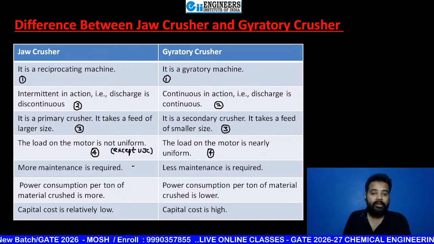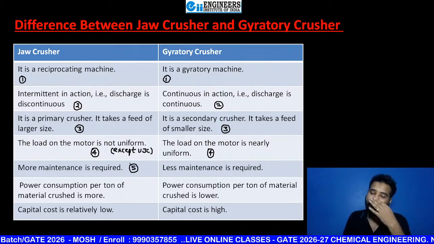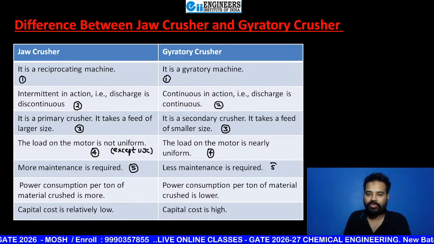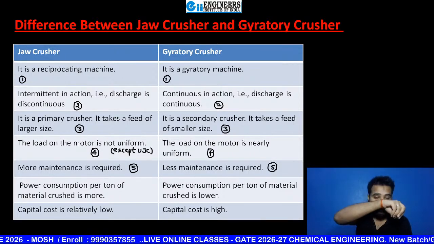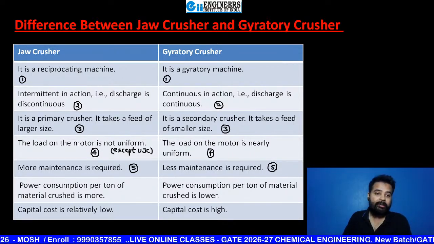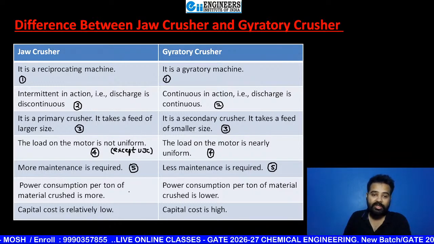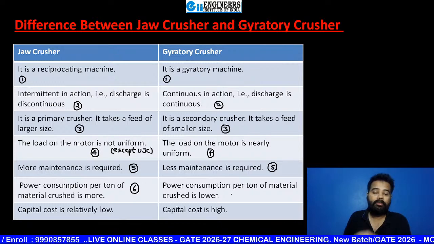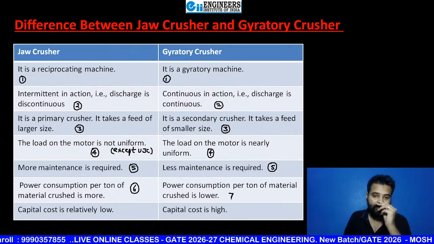Now, when you see maintenance, jaw crushers require more maintenance in comparison to gyratory crusher, and from construction, definitely, I hope that you are also feeling the same. Here, power consumption per ton of material crushed is more. Here, power consumption per ton of material crushed is lower.